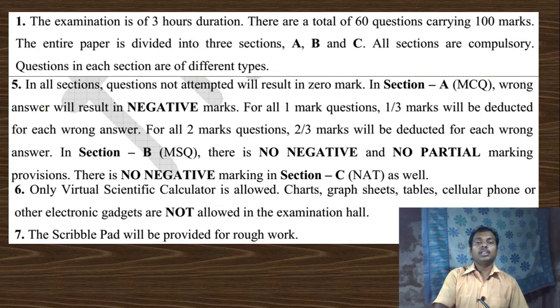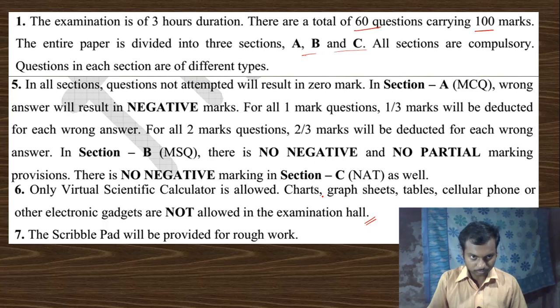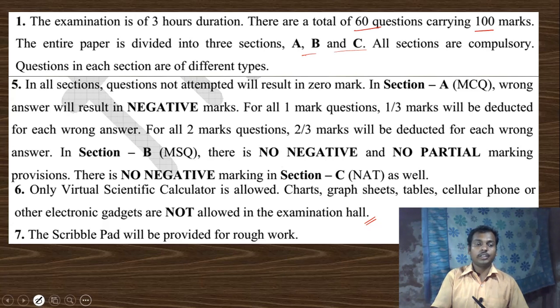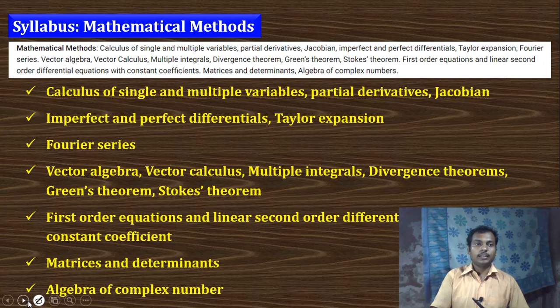if you see the instructions, there are total 60 questions carrying 100 marks, and there are 3 portions. You can go through this portion, you get all the things already. Okay, and if you see the syllabus of this IIT-JAM, latest IIT-JAM exam in mathematical methods, these are the